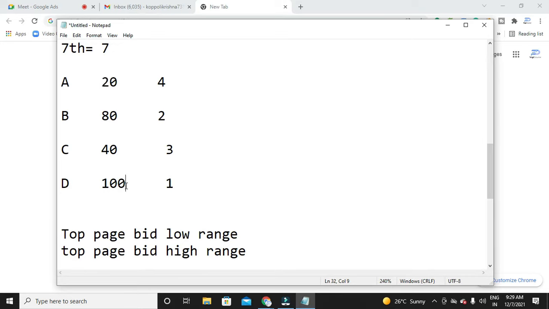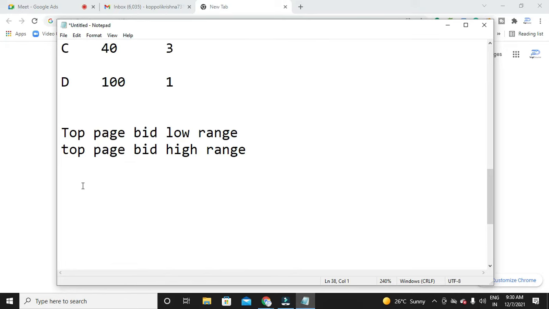So what I would like to tell is that Google does not depend only on bidding. Bidding is not the only factor that gives you the ad rank. There are many other factors that ad rank depends on. Of course bidding is one of the factors. I'm not saying it is not a factor that Google considers. Yes, it is also a factor. Along with bidding, there are many other factors that Google considers to give you the proper ad rank. Now let me show you what those ad rank factors are. Bidding is one factor, plus quality score.